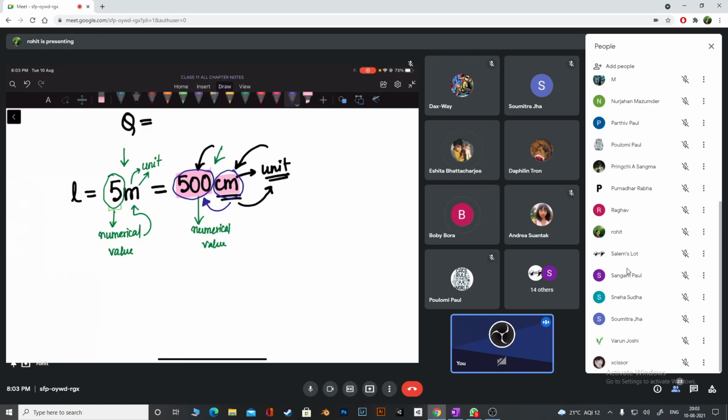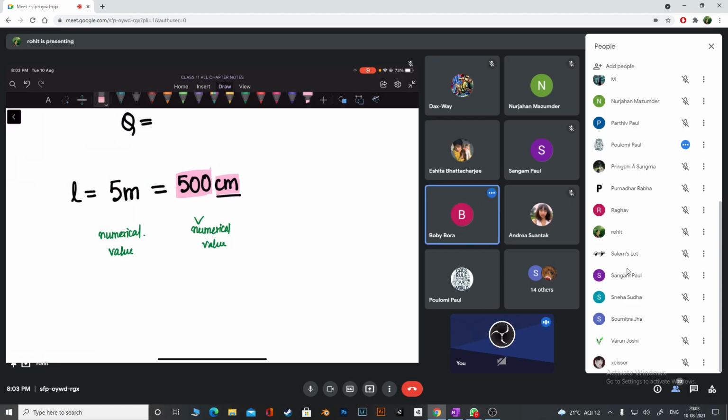Yes, sir. And look at the other one. Meter is a bigger unit or smaller unit? Bigger unit. It is going to be together with what kind of numerical value? Smaller. Smaller numerical. If you choose a bigger unit, you'll have smaller numerical value. But if you choose a smaller unit, you'll have bigger numerical value. I think this part is clear, right?